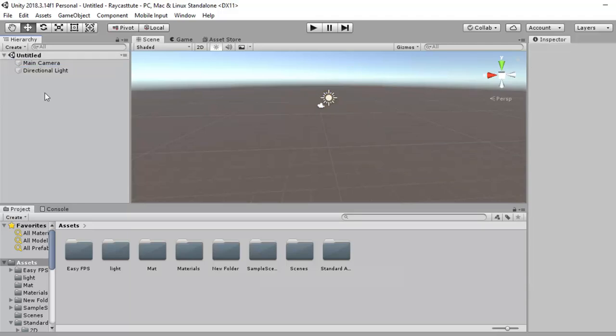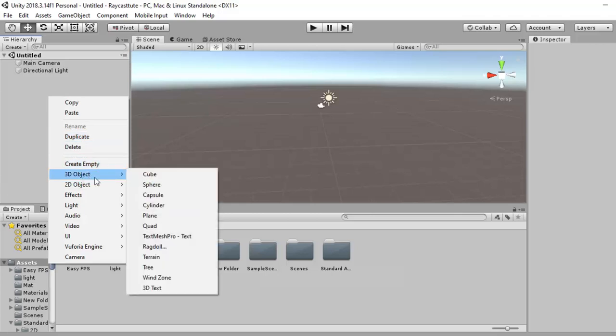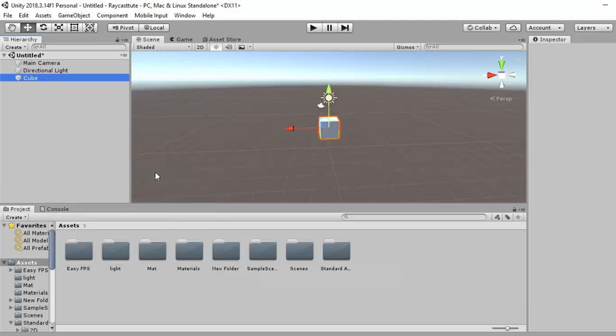Now if you want to include some other game objects, there are two options. Either you can take it from here, this option game object, or you can right click here and here you can see 3D objects. There are various 3D objects available. These are primitive game objects like cube.